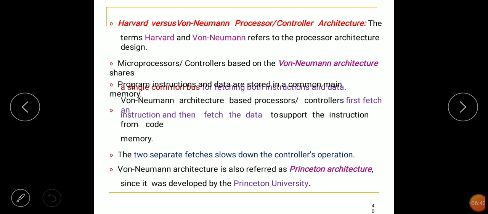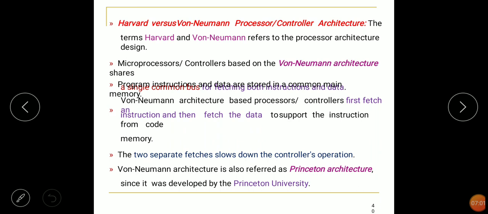Next, another processor architecture is the Harvard and von Neumann architecture. These are the basic things. As computer science students, these are very fundamental, you know this.